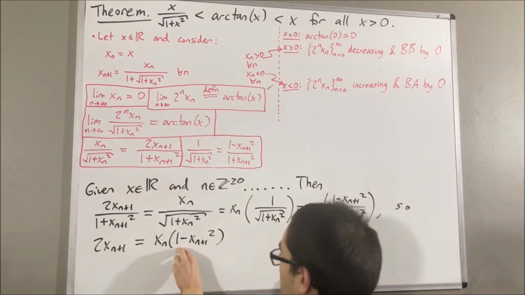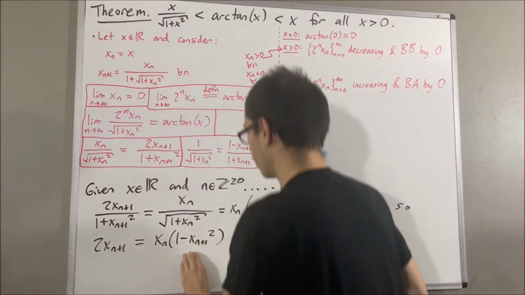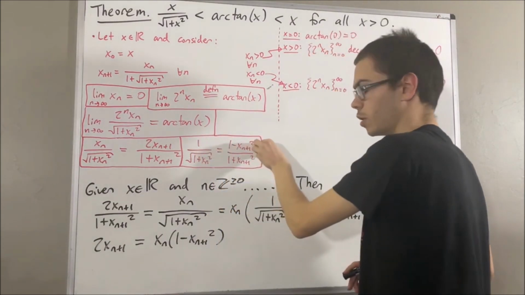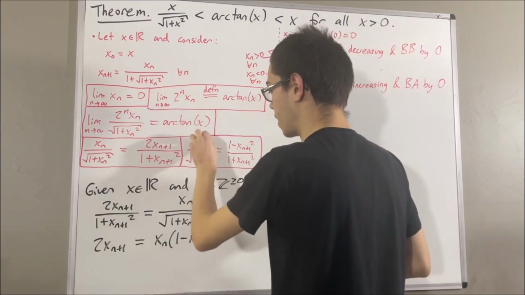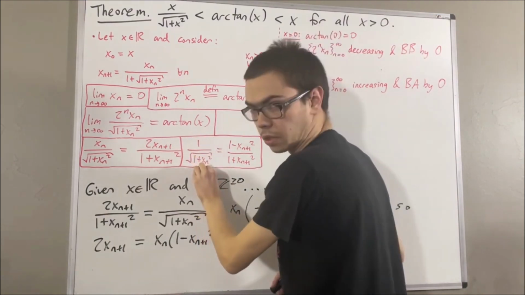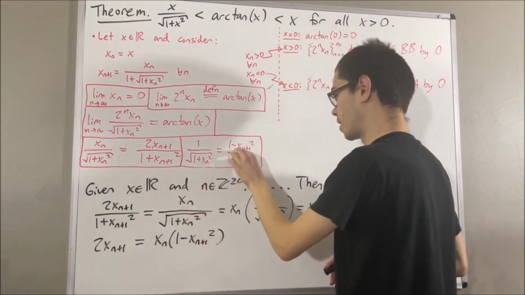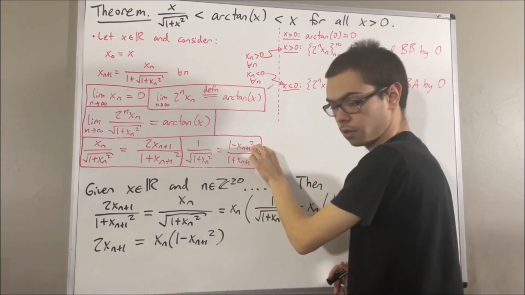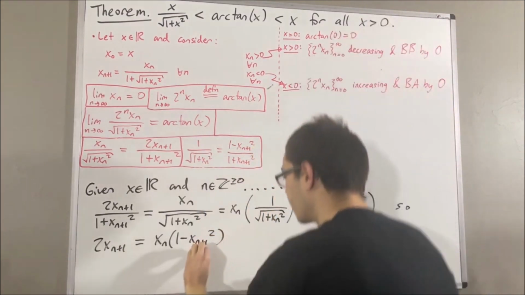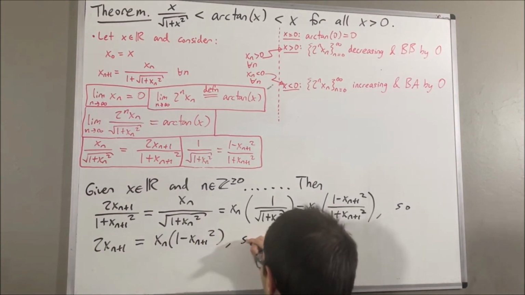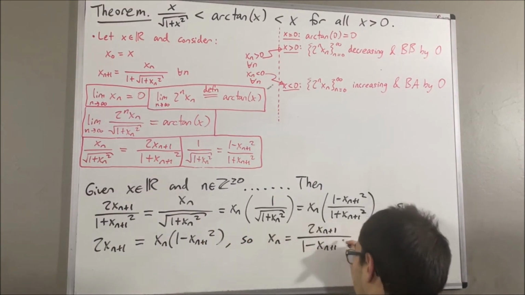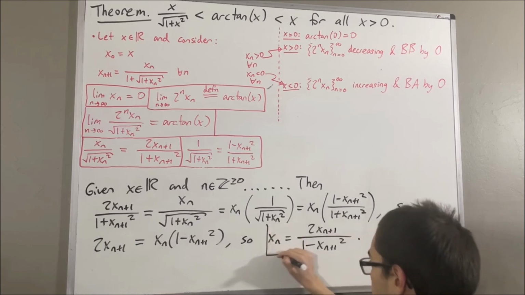Well, we know that 1 minus x_{n+1} squared is non-zero because that's exactly what this equality is telling us, right? We know that the left-hand side of this equality is bigger than 0. So there's no way that 1 minus x_{n+1} squared could be equal to 0, right? So we can safely divide 1 minus x_{n+1} squared to the other side, and we get this. So this equality is also true.